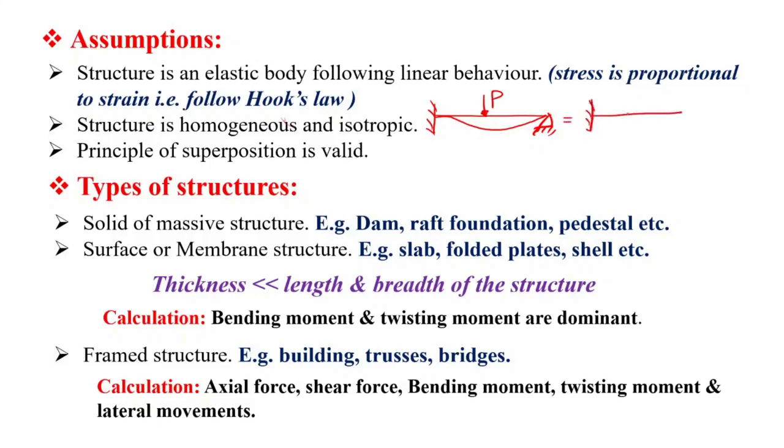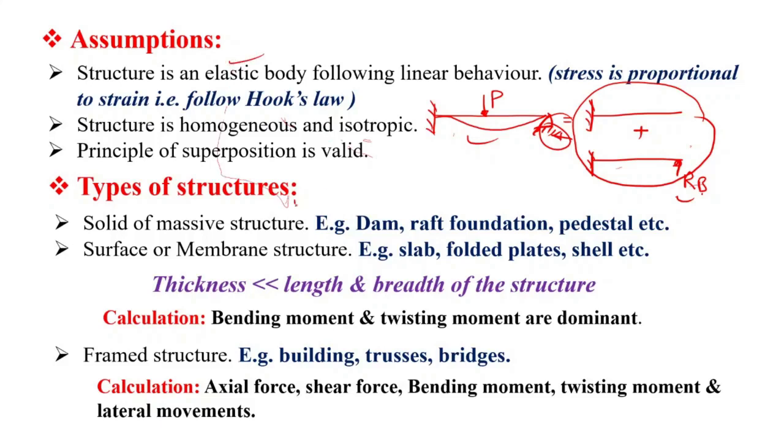One is our cantilever, plus one is our cantilever with the reaction loaded. When we merge these, it becomes our original propped cantilever, right? This reaction will be, suppose, RB. This is known as superposition. With the help of superposition, we can analyze this propped cantilever, which is indeterminate in nature. So these are the three main assumptions we use in structural analysis.